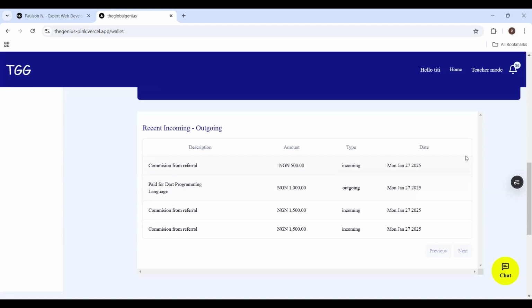On Monday, January 27, 2025, 500 naira came in as commission from referral. And 1,000 naira went out because I used 1,000 naira to buy one of the courses I am using. 1,500 naira came in, commission from referral, stuff like that, okay?